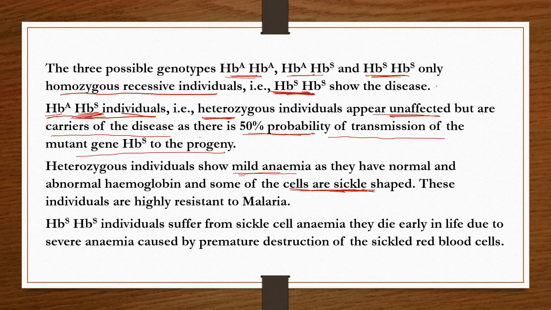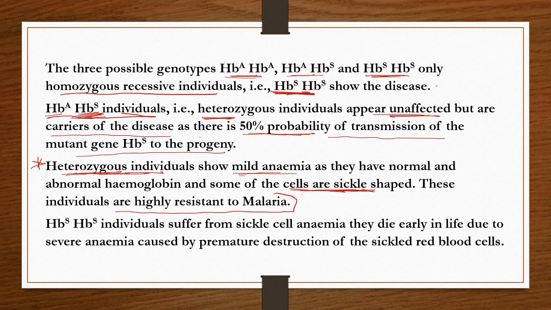So that's why the heterozygous individuals of sickle cell anemia, it is a very important bit from the objective point of view, are highly resistant to the malaria disease because of the presence of some sickle shaped red blood cells.